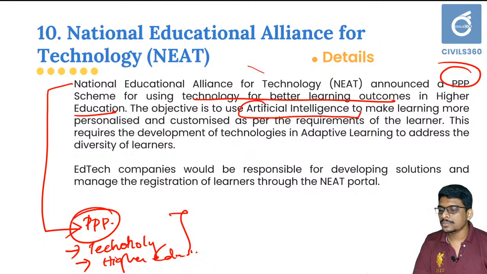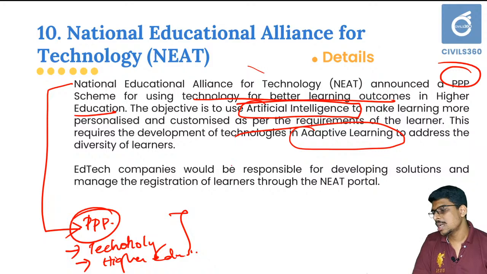artificial intelligence to make learning more personalized and customized as per the requirements of the learner. That is, it aims to develop adaptive learning to address the diversity of learners, and government believes that edtech companies would be responsible for developing solutions and manage the registration of learners through NEAT portals. All the edtech companies will be developing certain aspects of the NEAT portal.